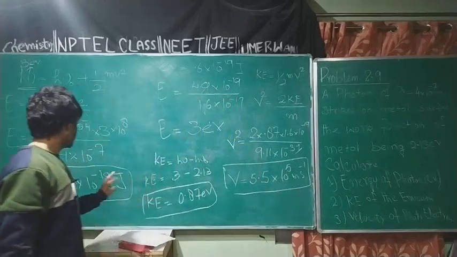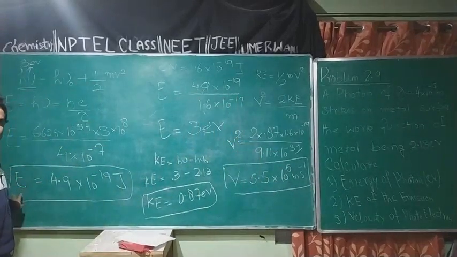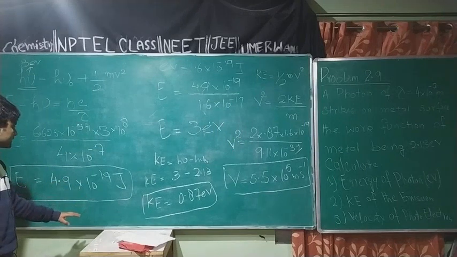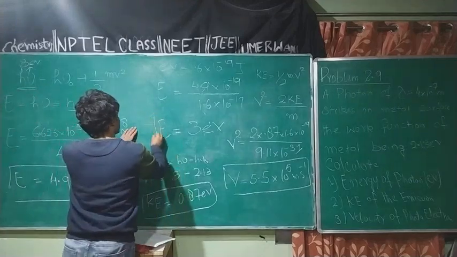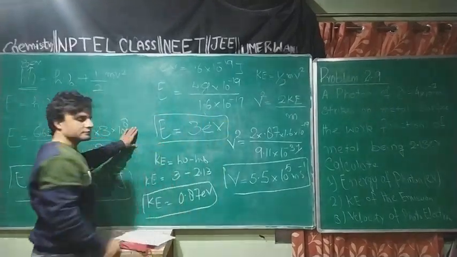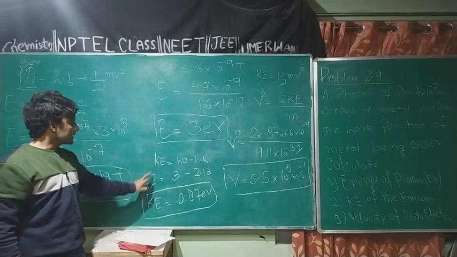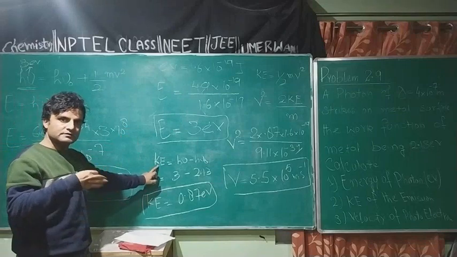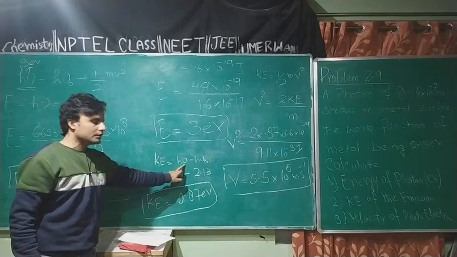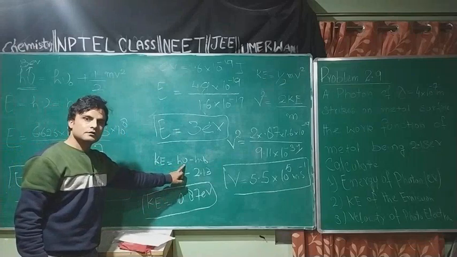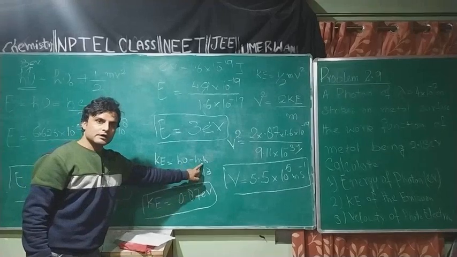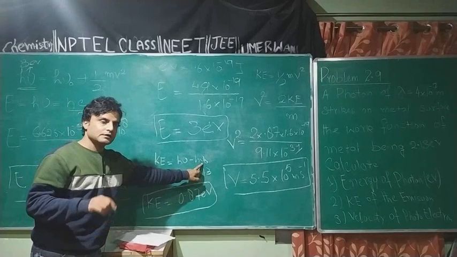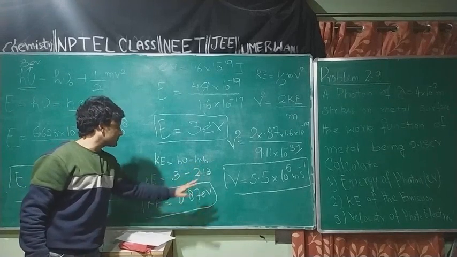First, I calculated the energy of a photon incident on the surface of the metal in joules. Then I converted this energy into electron volt. Then I calculated the kinetic energy of the ejected electron, which is equal to the incident energy minus the threshold energy of this metal, technically named work function: 3 minus 2.13.